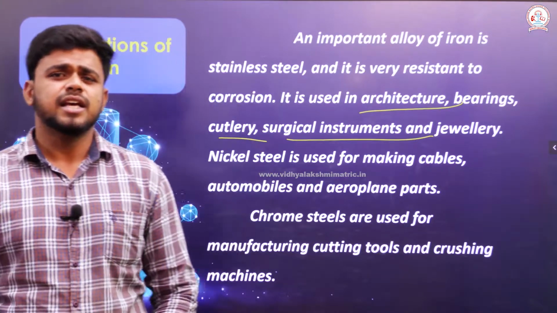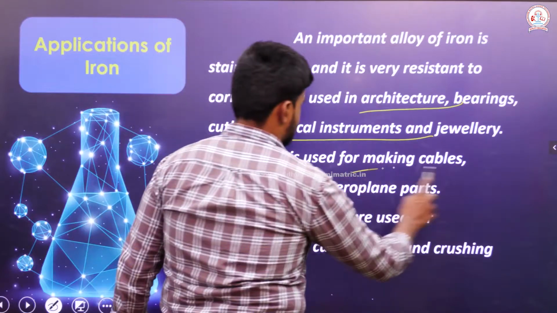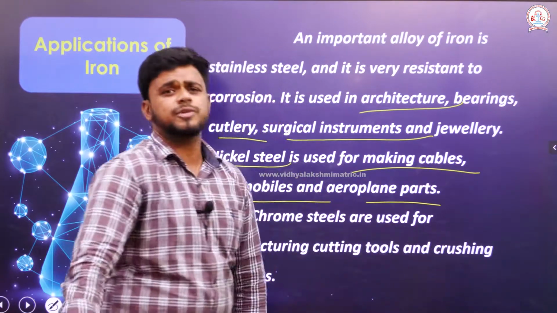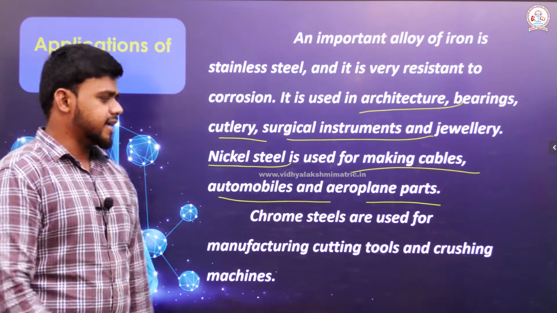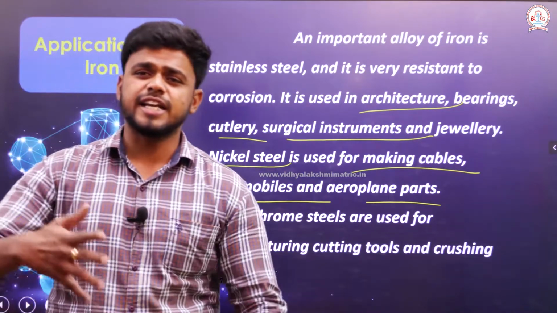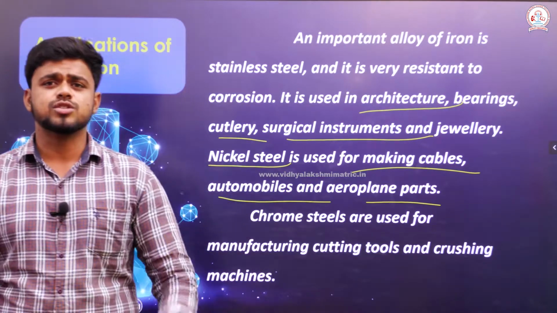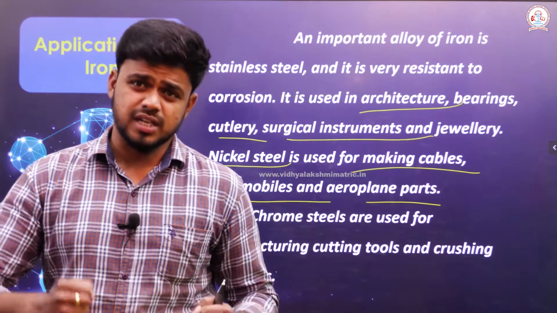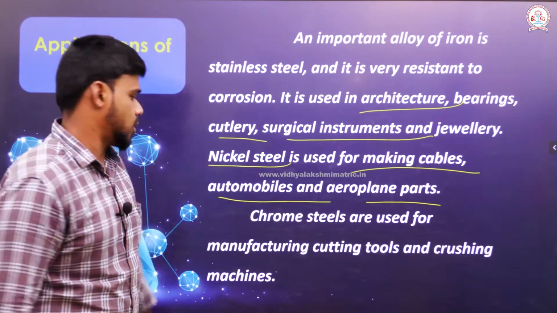So, nickel steel is used for making cables, automobiles and aeroplane parts due to its light weight. Then chrome steel is used for manufacturing cutting tools and crushing machines. It is very strong, so it can be used to cut other things which are quite strong, and for crushing purposes also.